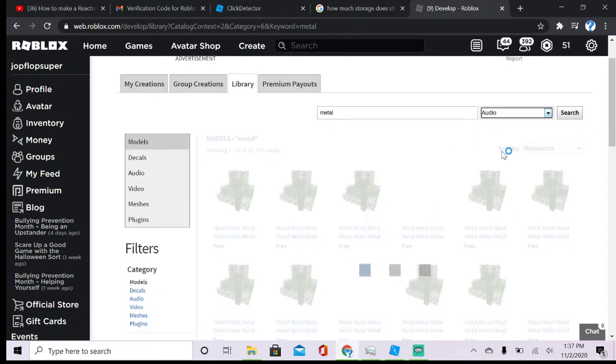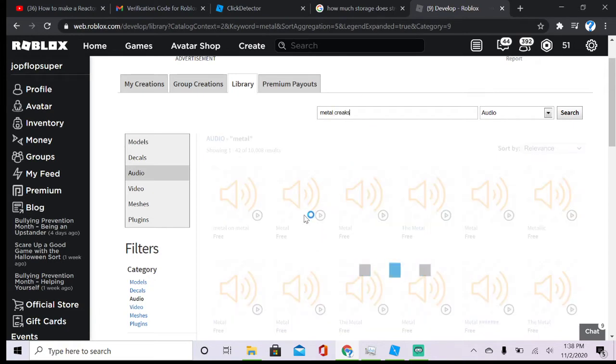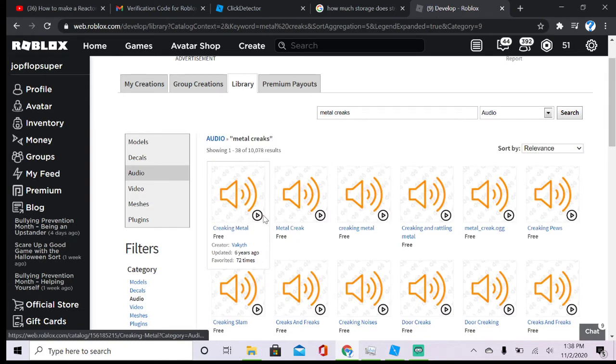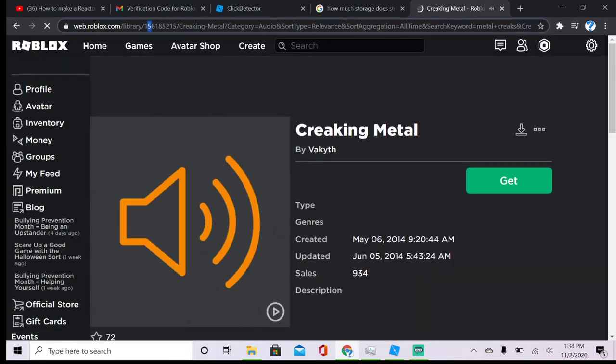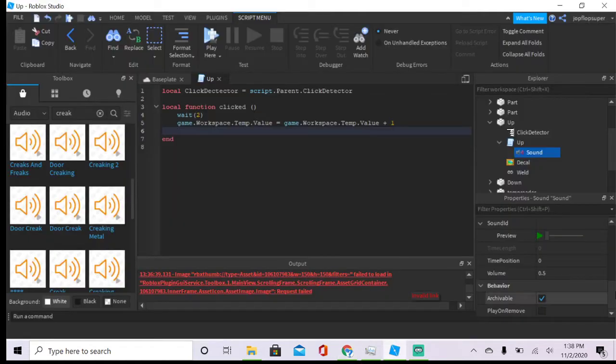Next, you want to go here, filter to audio, and then you have to wait. I'm trying to find some good audio. Yeah, like this is good. I'll put a link to the sound IDs I use. Copy that, this is the ID. Copy it, go to your Roblox Studio, paste it into the sound ID, and press enter.